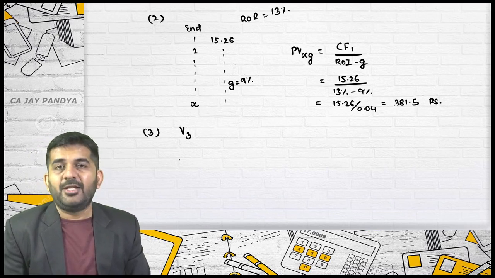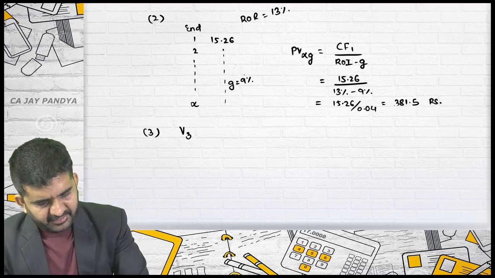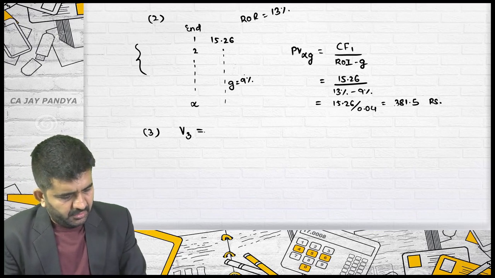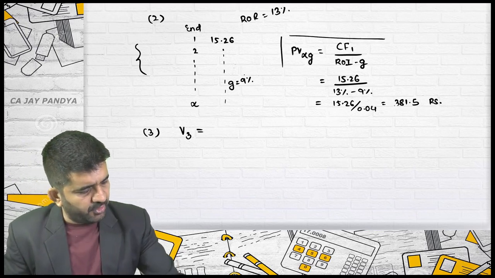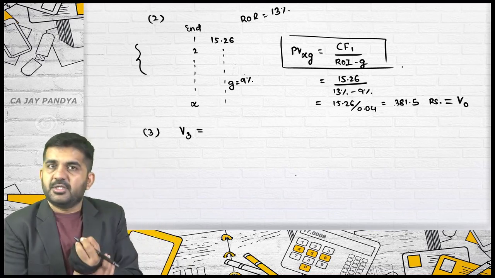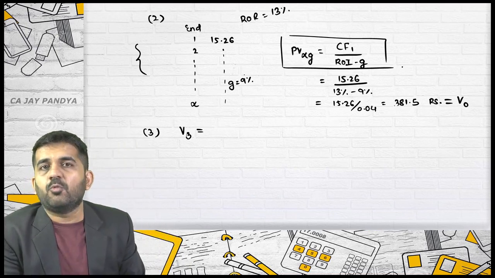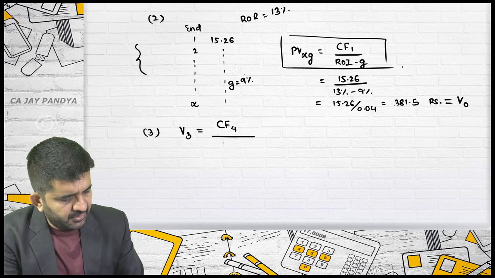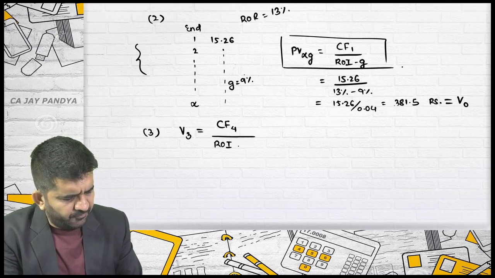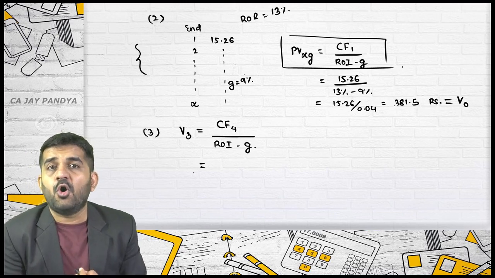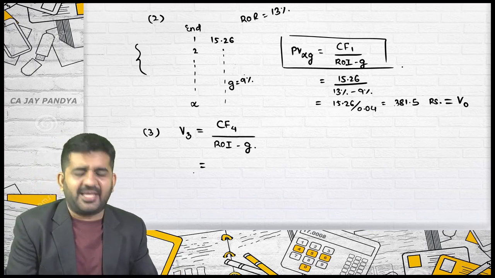For finding out the value at the end of the third year, I am taking the same formula, try to understand. Here, this is the value at the end of year 0. If I want to find out the value at the end of the third year, I will have to take the cash flow of the fourth year divided by the rate of interest minus g. Is the cash flow of the fourth year available? No, but I can find it out.